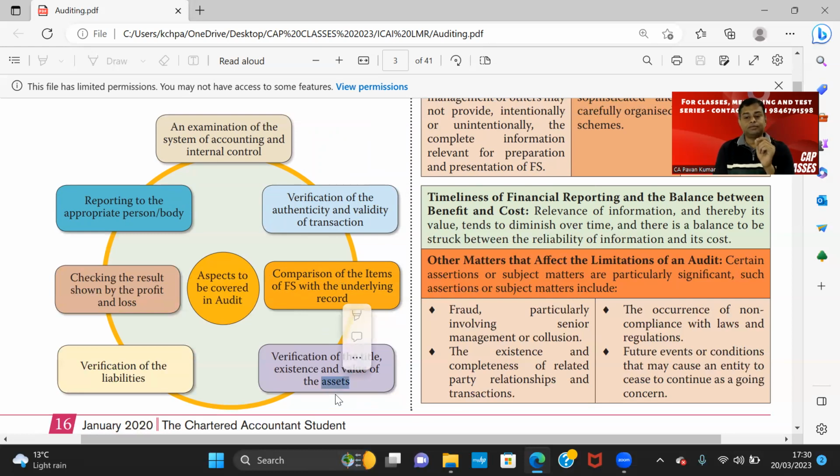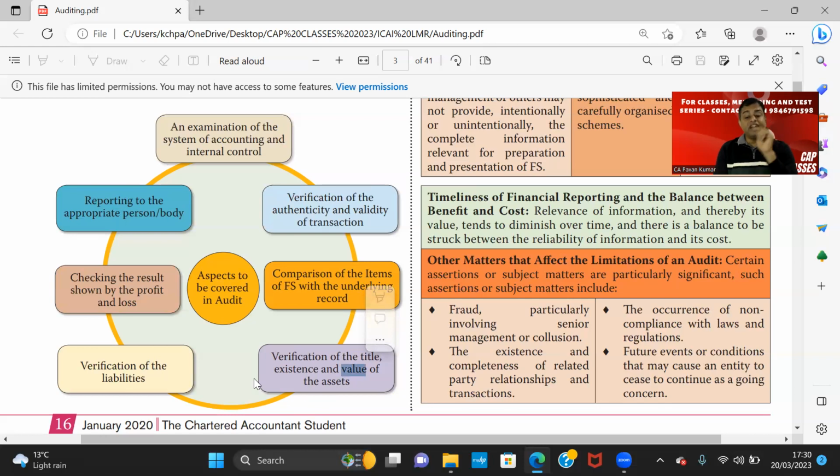If there is an asset, who owns the title? Whether the asset is existing. What is the value of the asset? So 3 things. Probably I need to verify more. They have listed 3 things. Dear Pavan, as an auditor, if you go to conduct audit of X Limited, if they have assets, check whether the legal title is in the name of company, whether the asset is existing, whether the asset is valued properly.